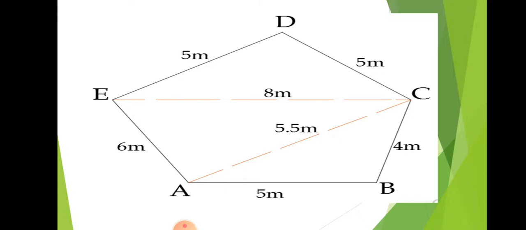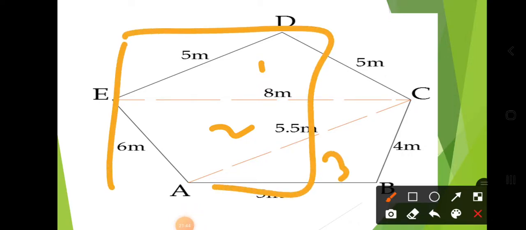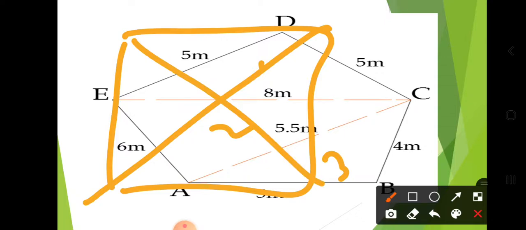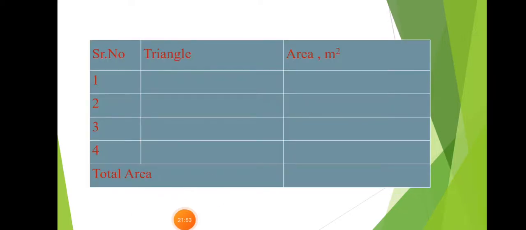Likewise, you may divide the total area into triangles like triangle 1, triangle 2, triangle 3. Maybe 3 triangles, maybe 4 triangles. In this diagram there are 3 triangles likewise. Then at the last you should write down here the name of each triangle.